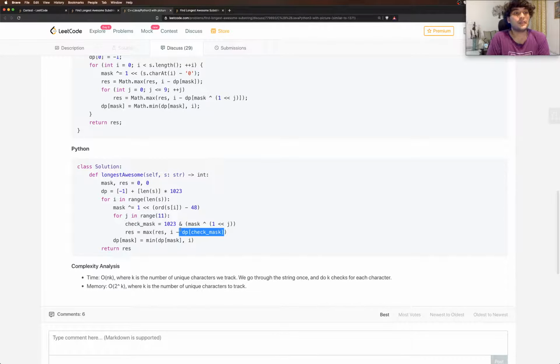And what it also does after doing this is update the dp of mask by the minimum of dp mask and i. So we initialize that with the end of the indices. If it occurs at any index, then it's going to take that. If it has already occurred, then it would not change it, because it's already lower, and it's just going to store that index in dp mask.